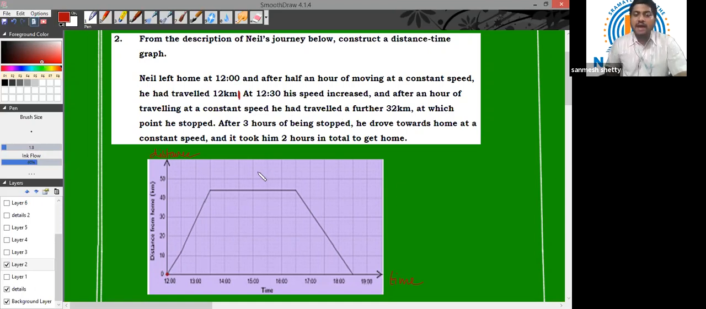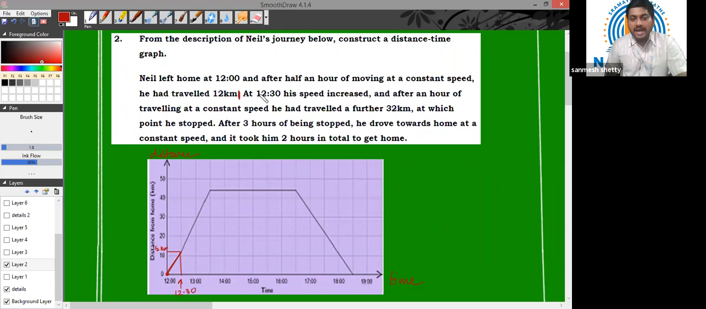Half an hour later, he traveled a distance of 12 kilometers. Means from here, he traveled a distance of 12 kilometers. So this is my 12 kilometer mark. And with constant speed, this line will be a straight line, as we draw for uniform motion, right? Now, this mark is 12:30, half an hour.